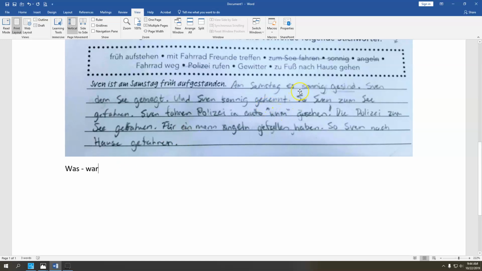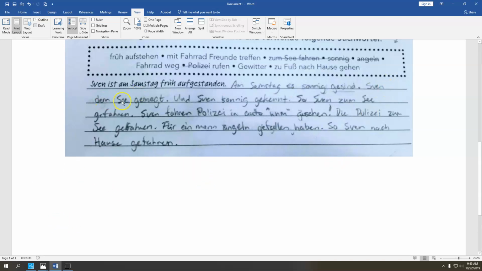So you would want to put that same thing in the second position. There needs to be a verb in second position. We know this. People just have to start doing it. Am Samstag war es sonnig. Period. End of story. War is a short verb. It is from the imperfect tense in German, and it does not require a helping verb. So, no helping verb in this case. Let's move on to their next sentence.